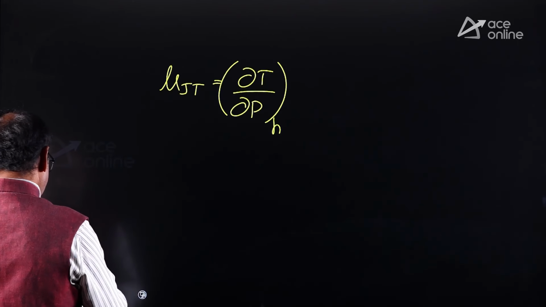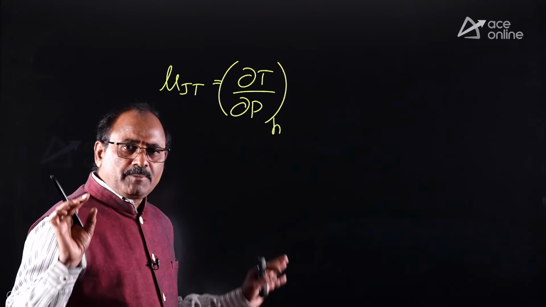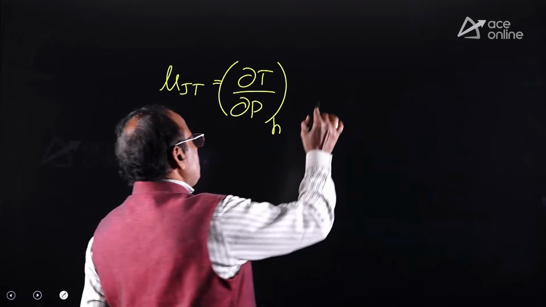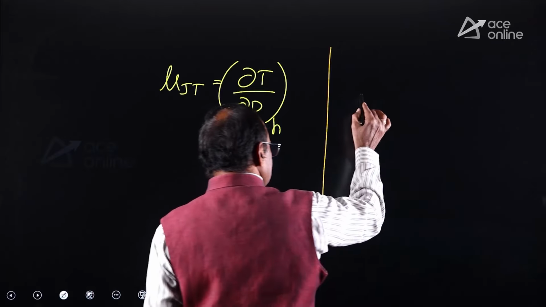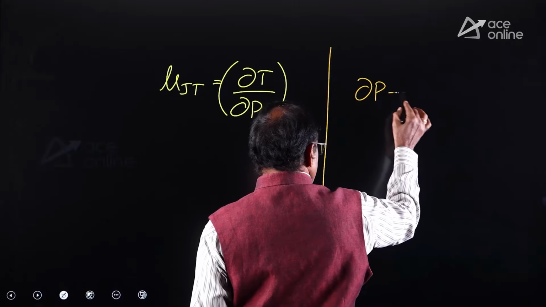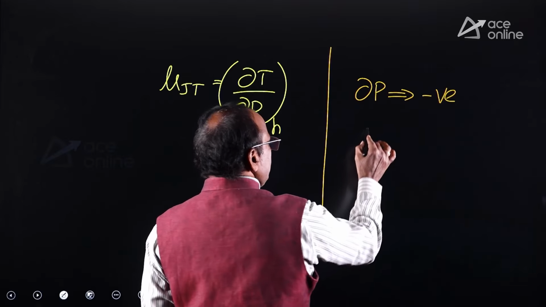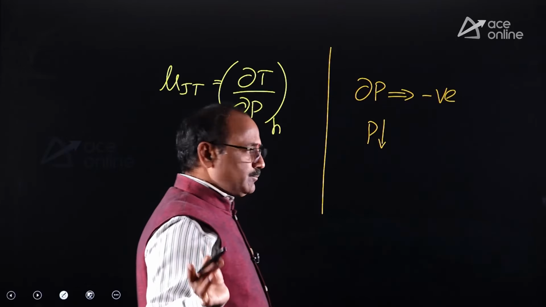Remember, the throttling process is for dropping the pressure, due to friction. That means frictional pressure drop is happening in the throttling process. That means dou P is always negative, meaning the pressure of the fluid decreases in the throttling process.